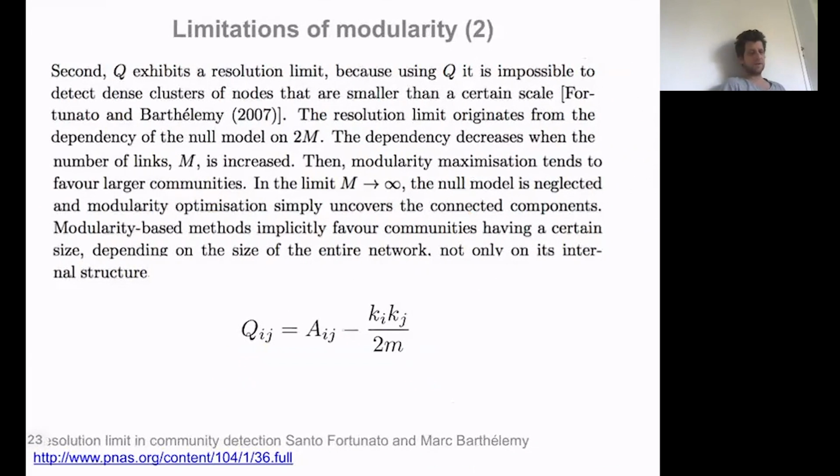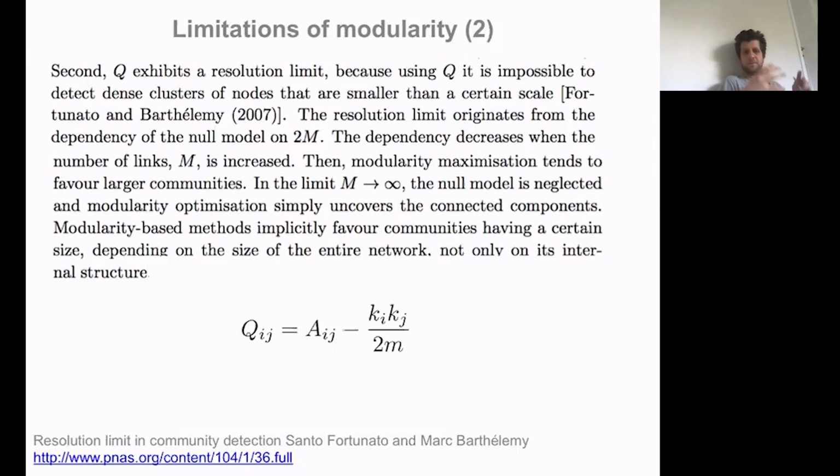Now, another limitation of modularity that I think is a bit more annoying is the following. Initially I said that in community detection, you don't want to impose the number of clusters. You want the method to find it itself, and ideally this number should be guided by the structure. Now the thing is that implicitly modularity tries to find communities that have a certain characteristic size. And if this characteristic size is not compatible with the underlying structure, it can then provide fairly stupid answers.